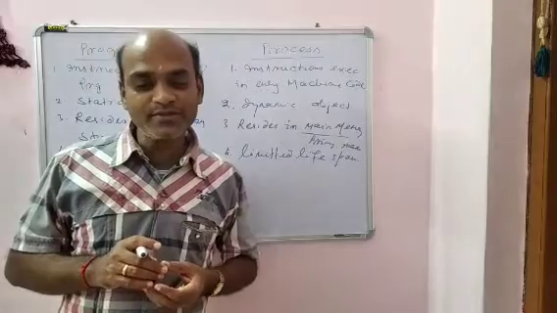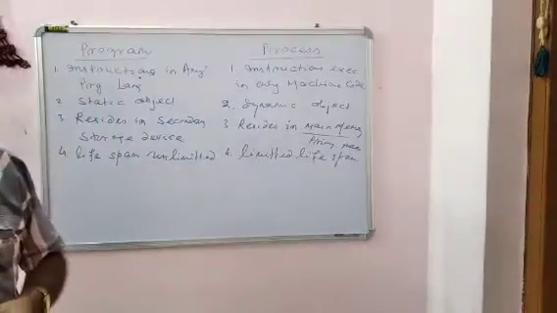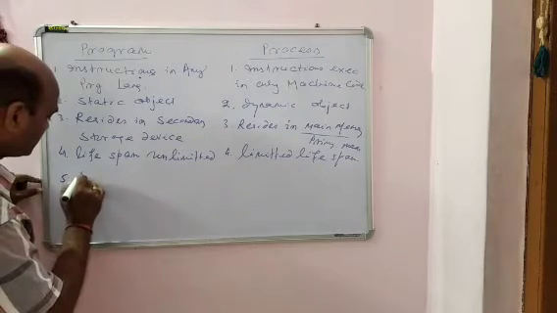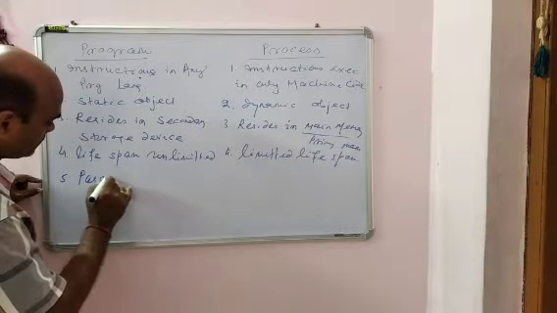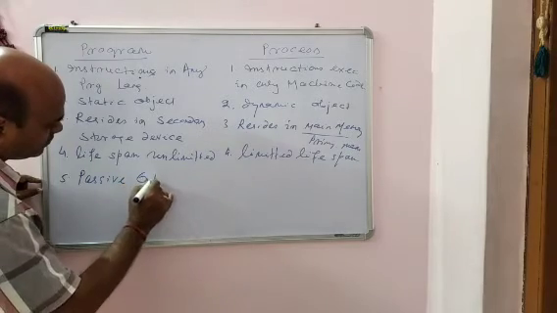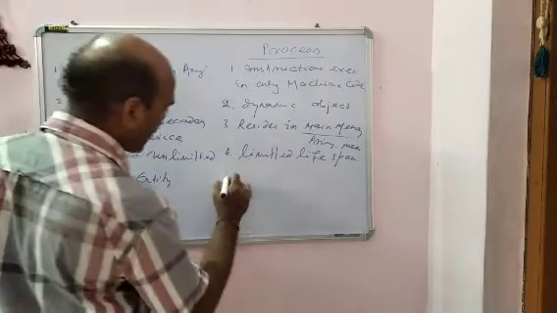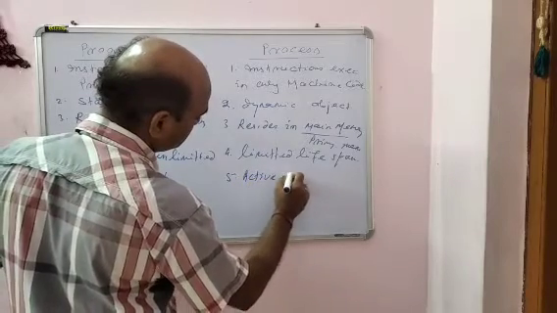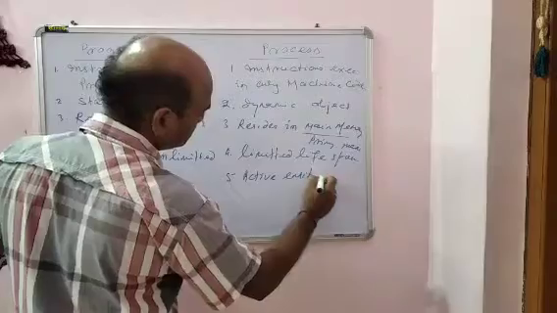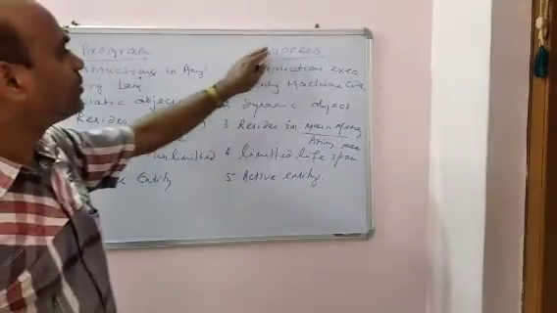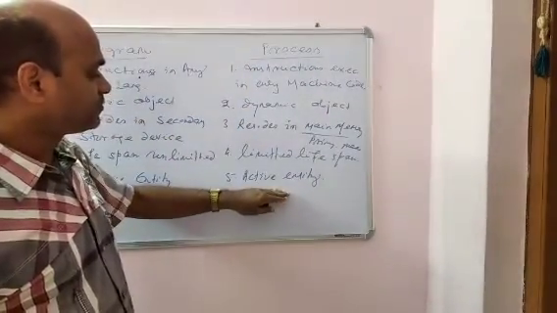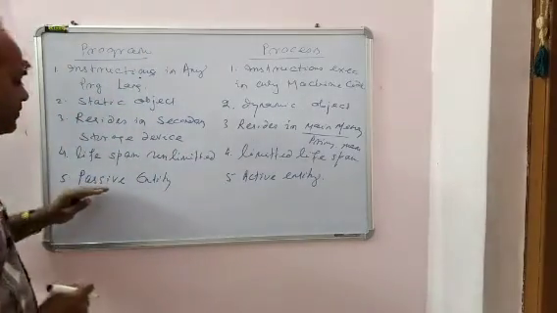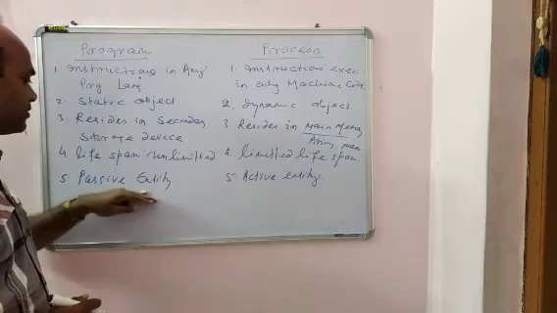So a program is a passive entity, and a process is an active entity. Active means whenever a process is ready, it will be executed directly. But a program is indirect, not direct, not active.